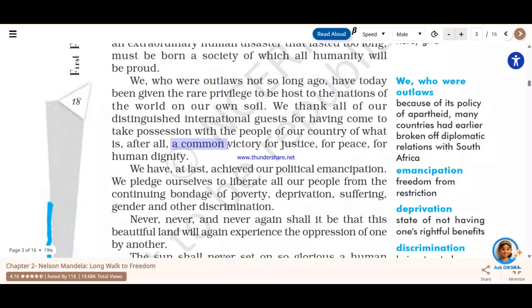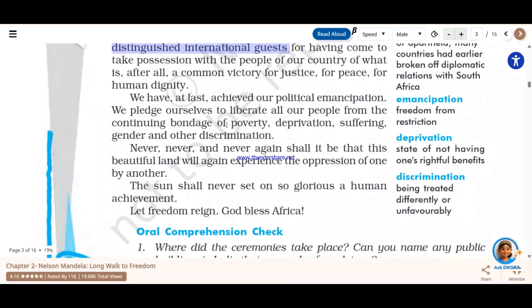That's why the leaders from across the globe had come to witness this ceremony, because everyone believed that everyone should live a life with peace and with human dignity. So therefore he quotes this, and he also thanks the distinguished guests, those who had come from different parts of the world.